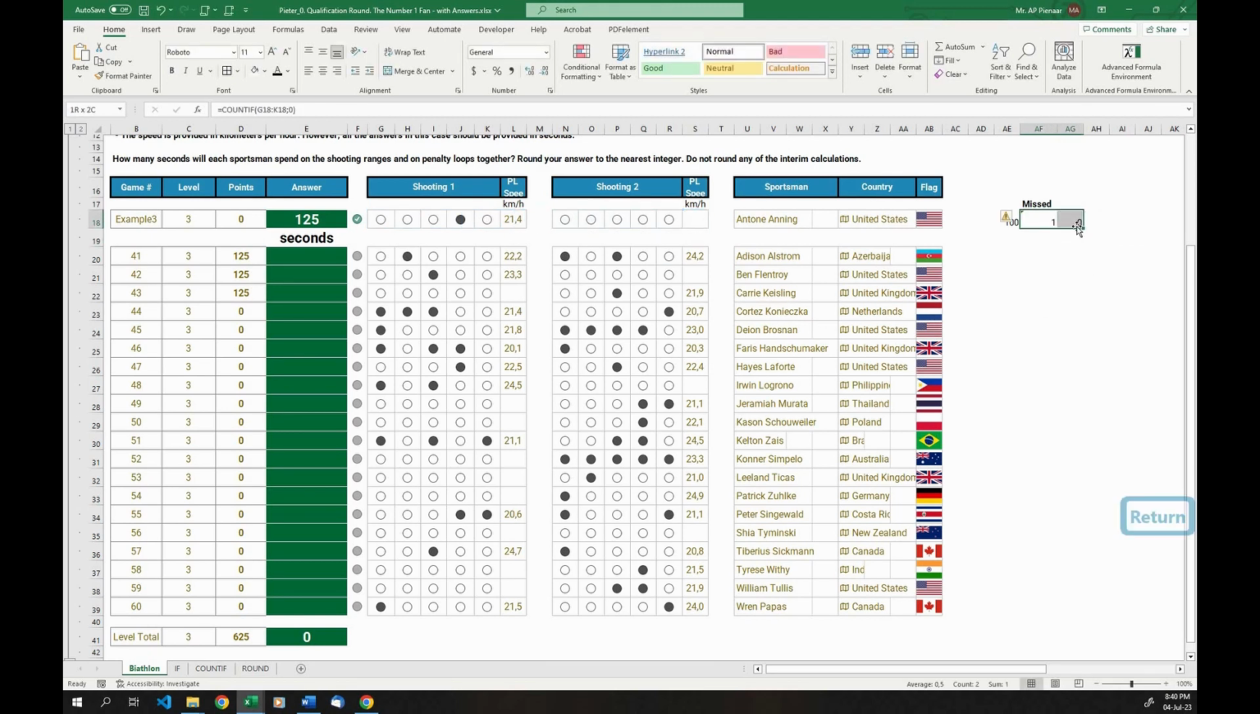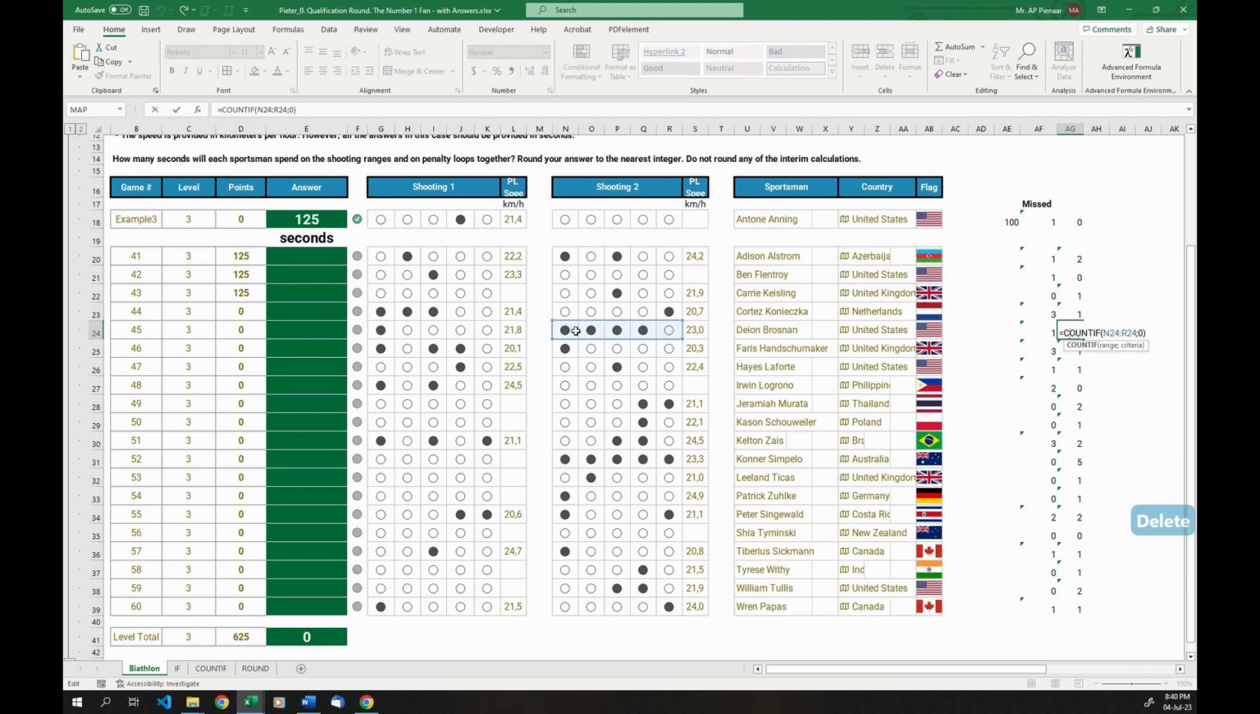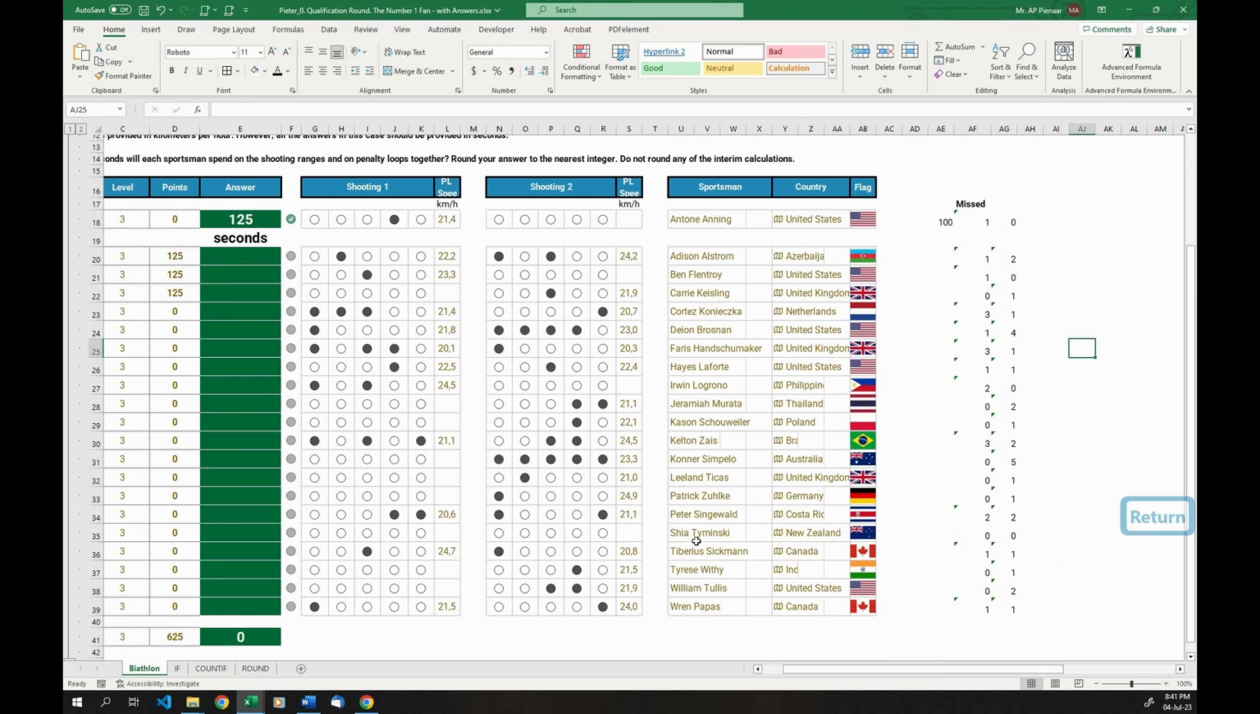Okay, so now if I copy this down like that, let's just take a look at this one. This one says that in this block, we missed 4, and the answer is 4. All right, so our formula is currently working. We now know exactly how many shots the person missed.